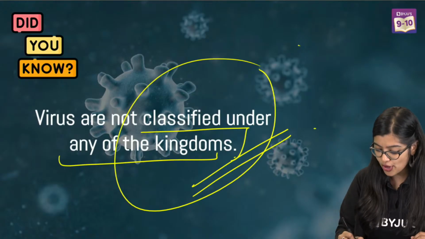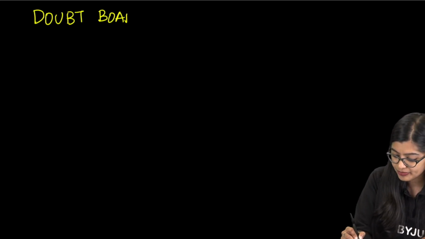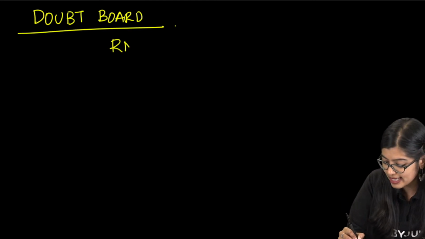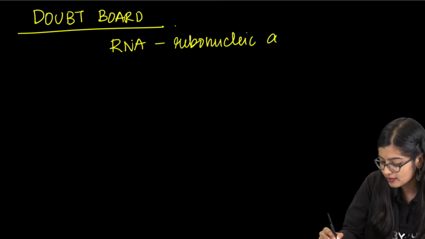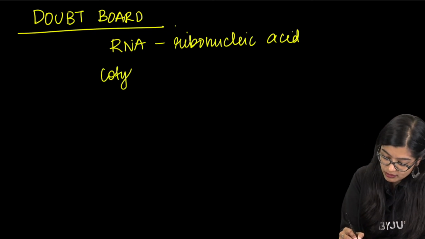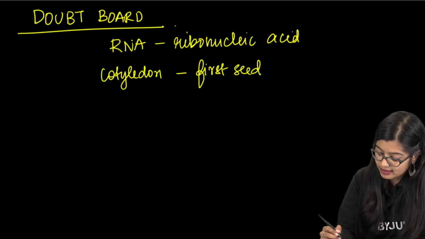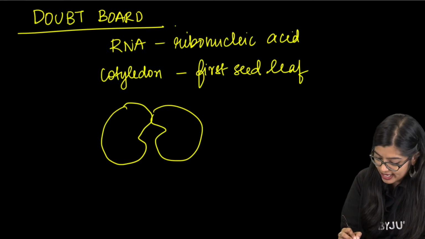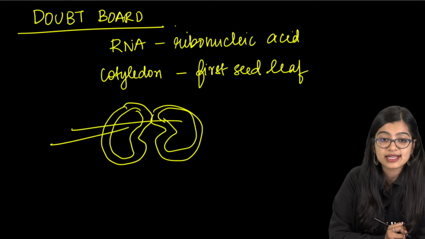All right. Now, for all my kids who are asking a doubt, a quick doubt board for all of them, and then we have to move on because we have Menti also, right? So quickly. What is RNA? RNA is ribonucleic acid. That is what we mean by RNA. What is cotyledon? Cotyledon is often known as the first seed leaf. So in a bean seed, if you take a section of it, this main part that is there is what we call a cotyledon.